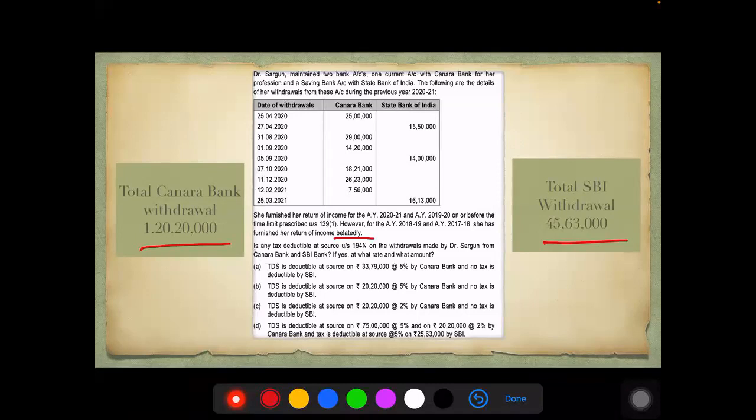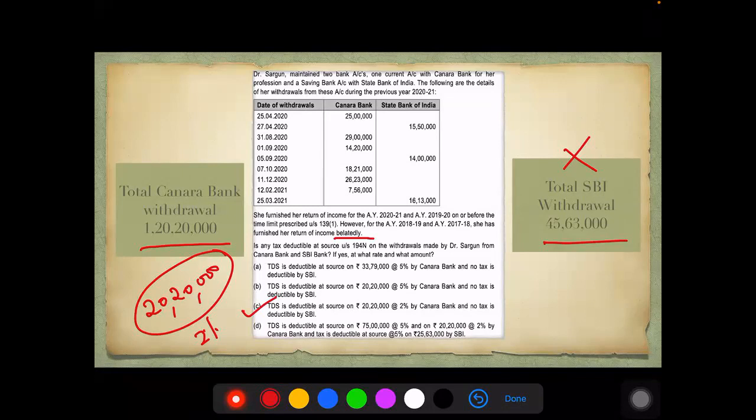Yes, please remember she has furnished her return of income, even if it is belatedly, she has filed it. So therefore, we are not going to take up the enhanced rates. The rates which we will take will be the regular rate only and the regular threshold only. Regular threshold is 1 crore. Since this is not exceeding 1 crore, SBI will have no TDS. And only the excess amount, since this is exceeding 1 crore, the excess amount is 20,20,000. Only the excess amount will be subject to TDS at the regular rate, which is 2%. So option C. Those who have answered option C, you're correct.